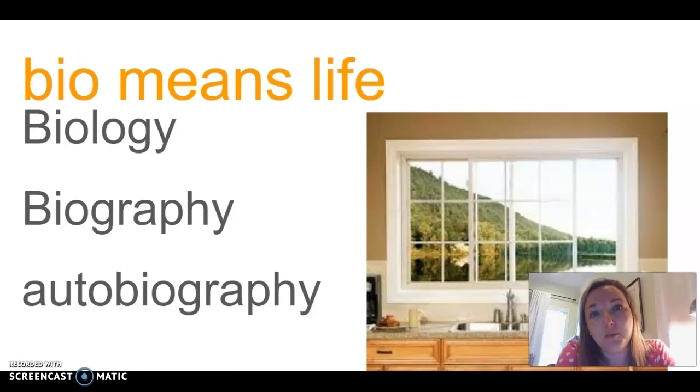So this stem is bio, B-I-O, meaning life. Okay, bio meaning life. So a few of the words we're going to talk about today with bio, one is biology, right? In high school, you're going to take a whole entire class in science entitled biology, okay? And that's going to be the study of life and living things. So you'll study animals and all the cells and organisms in them and how they work. And then you will also study plants, because plants are living things. Okay, that's all part of biology, the study of life, of living things.